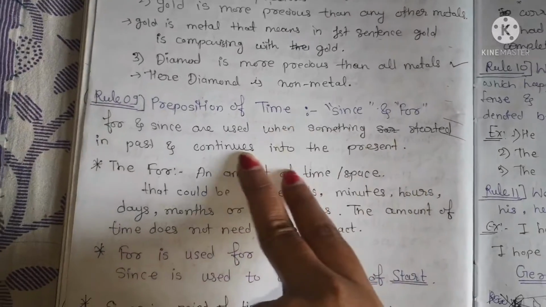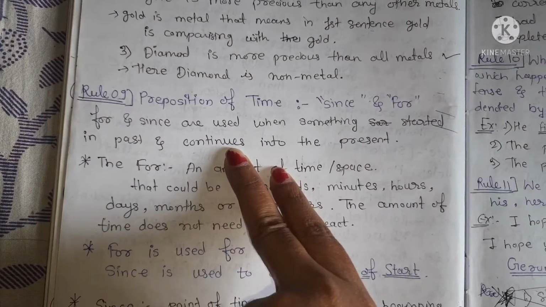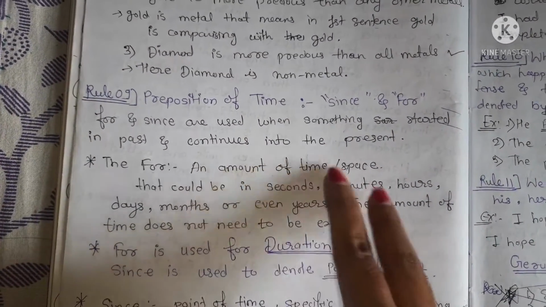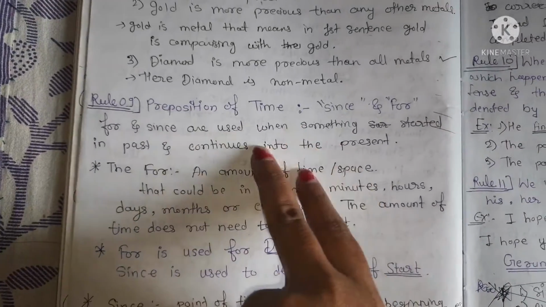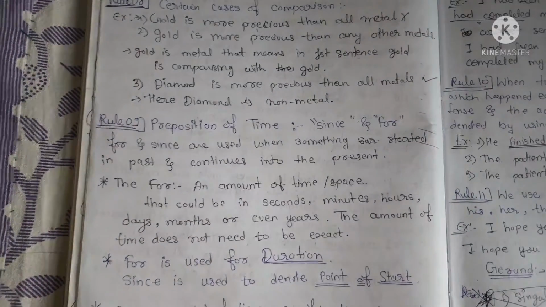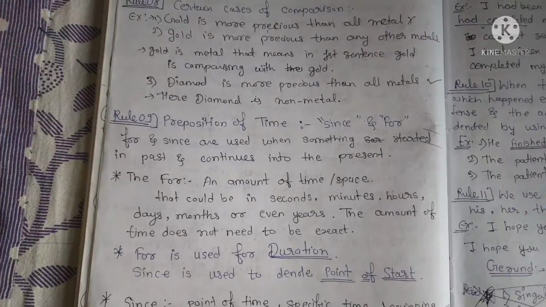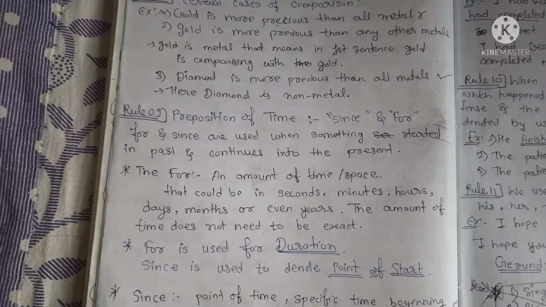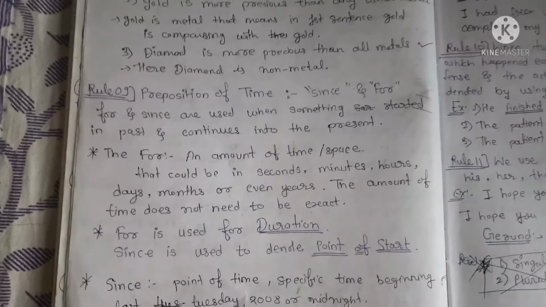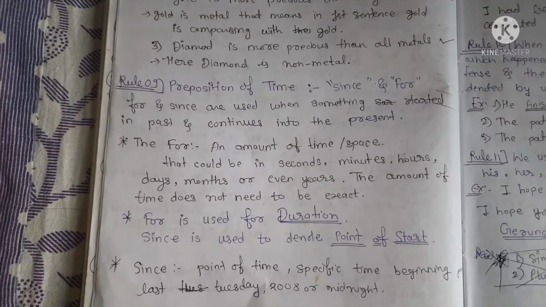Preposition of time, since and for. For and since are used when something happened in the past and continues in the present. Like something is happening in the past and still continues in the present. That's why we use since and for. And there is one condition, we use since and for only in the case of perfect tense.